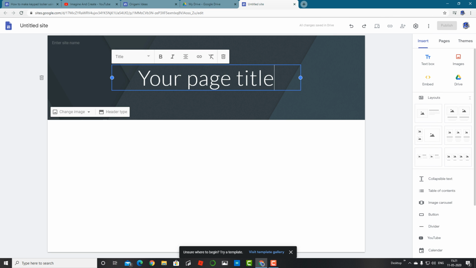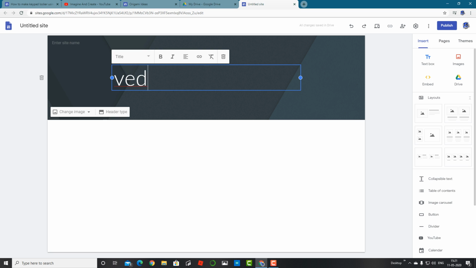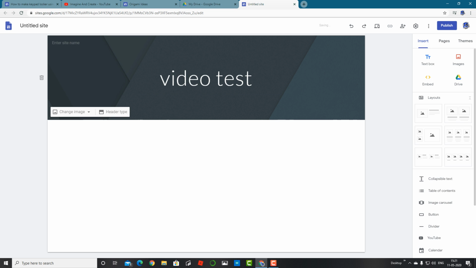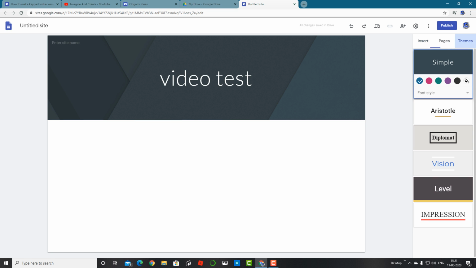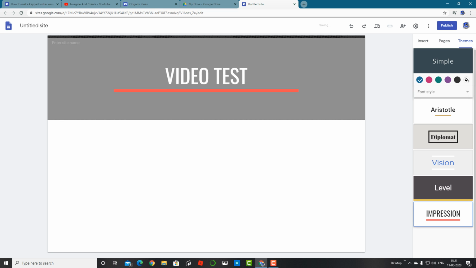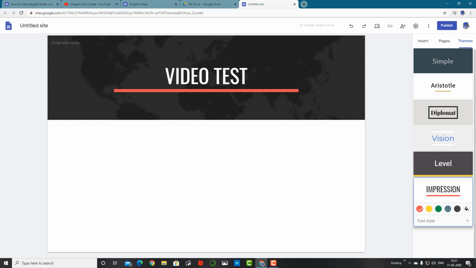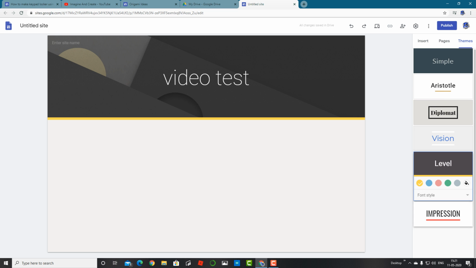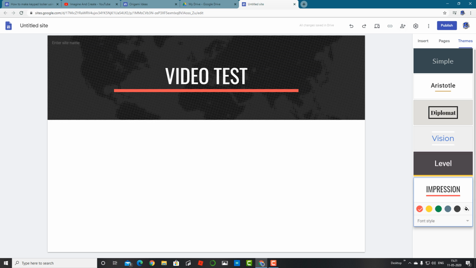Here you can write the title. So I'll just write video test. I'll just align it at the center and just do that. And you can select the themes and all. Go to themes. You can use impression or level. I think I'll take impression.